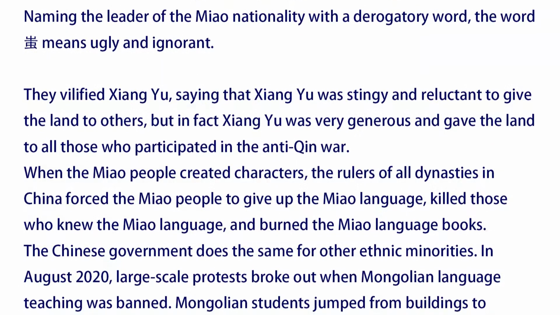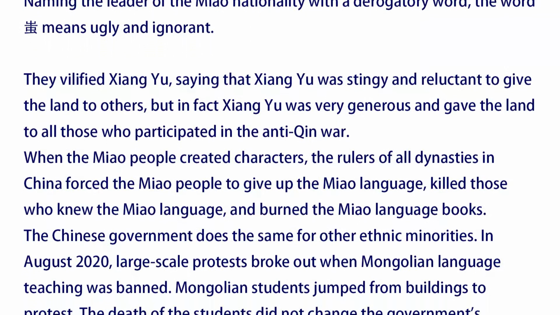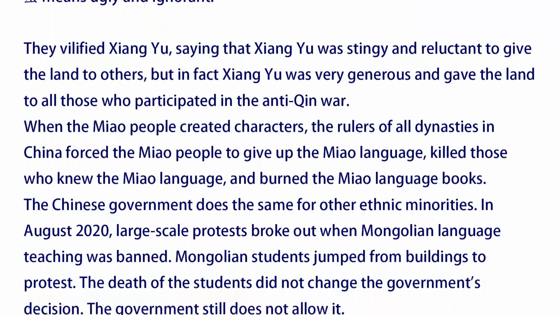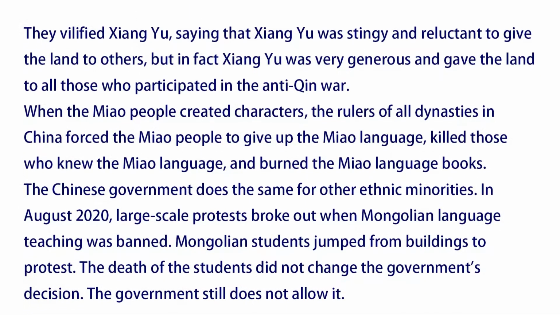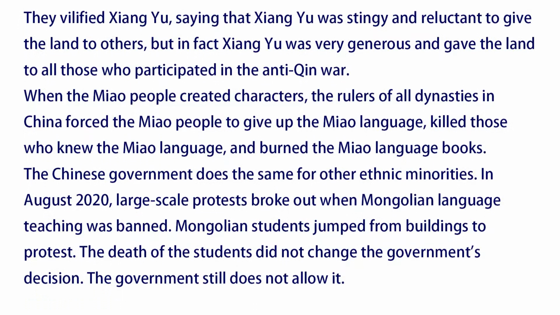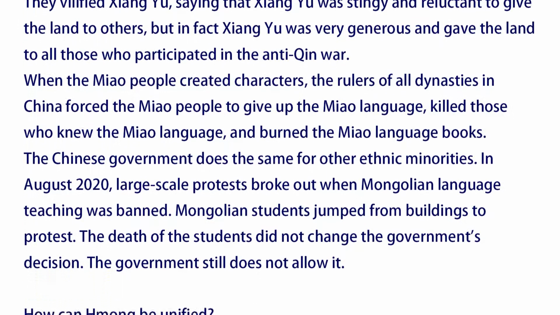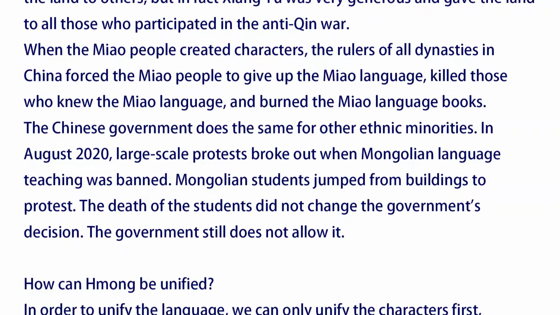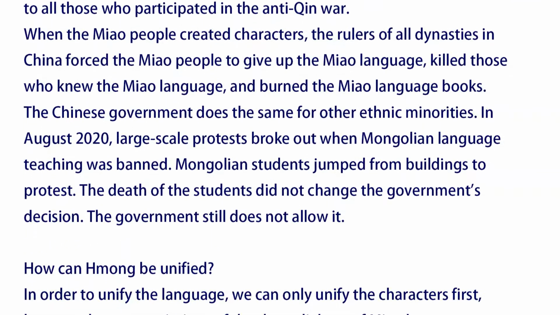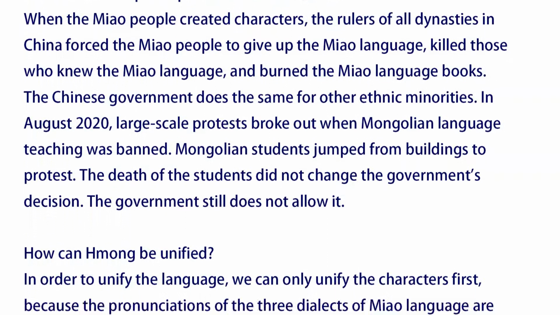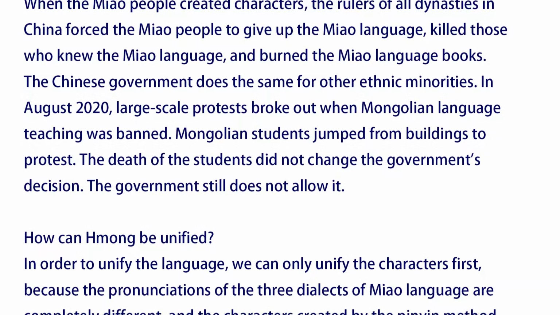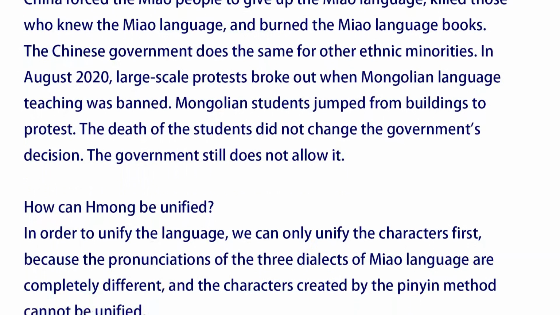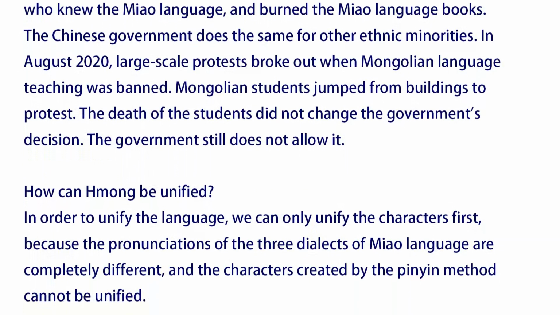When the Miao people created characters, the rulers of all dynasties in China forced the Miao people to give up the Miao language, killed those who knew the Miao language, and burned the Miao language books. The Chinese government does the same to other ethnic minorities. In August 2020, large-scale protests broke out when Mongolian language teaching was banned. Mongolian students jumped from buildings to protest. The death of the students did not change the government's decision. The government still does not allow it.